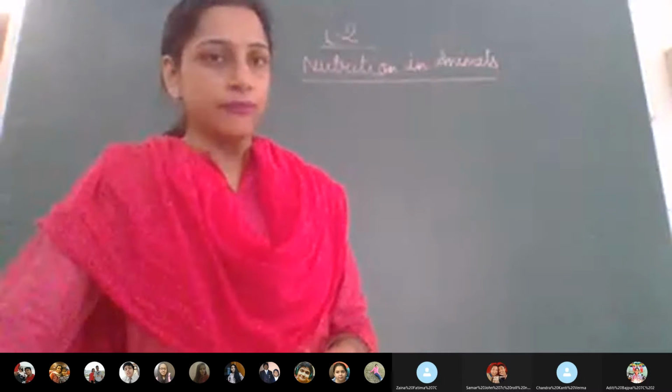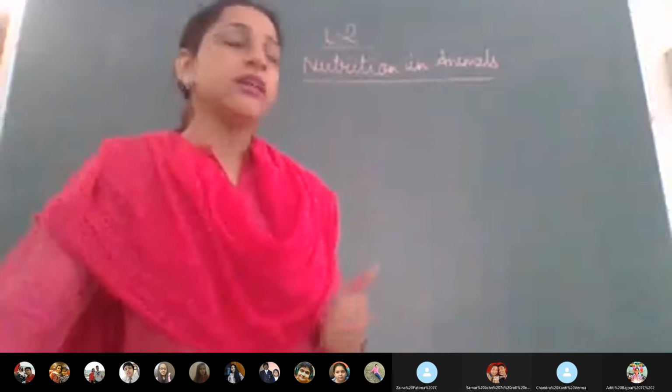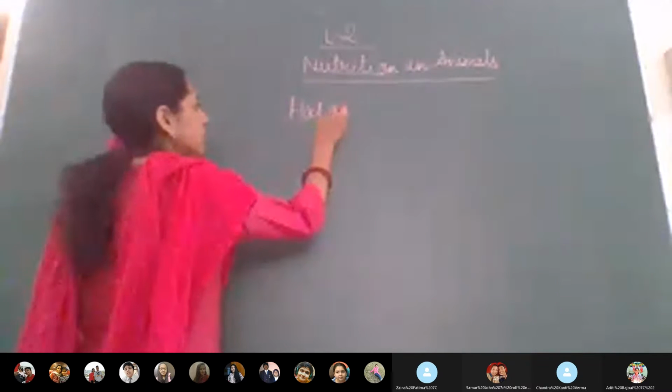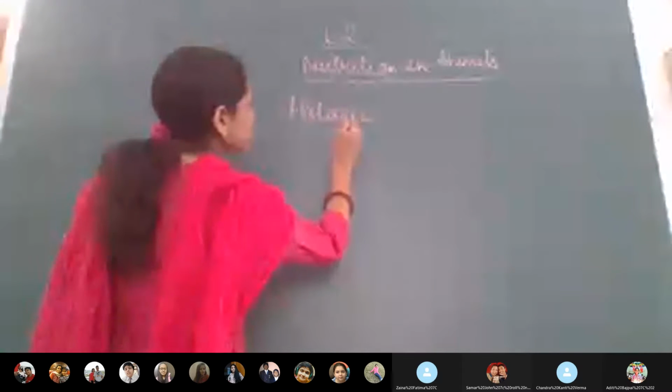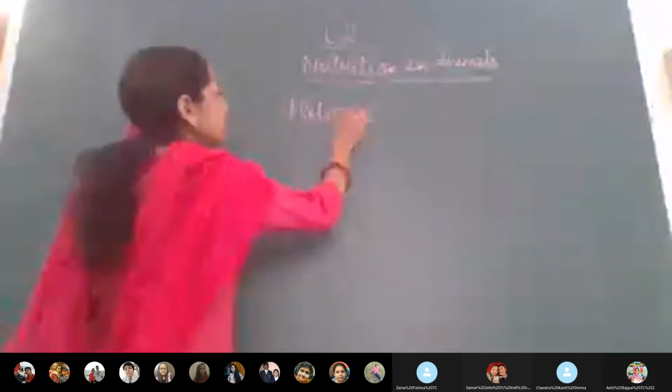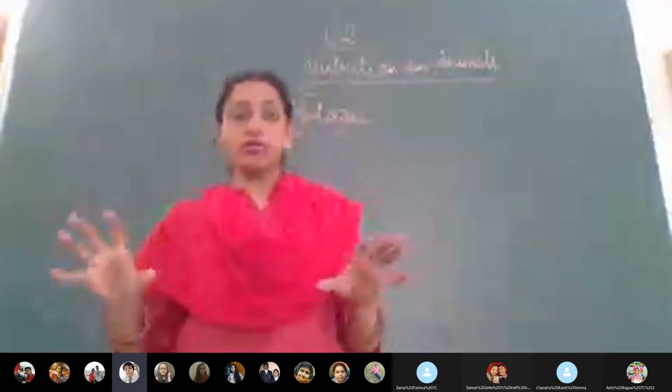That is in human beings and in animals, as we are also considered animals. So first we'll be talking about ourselves, our body, and then we'll be talking about some of the animals. Fine, children? So let's start with it. Now, when we talk about us, in case of amoeba we talked about holozoic nutrition. So first, again, let's understand what is holozoic nutrition.